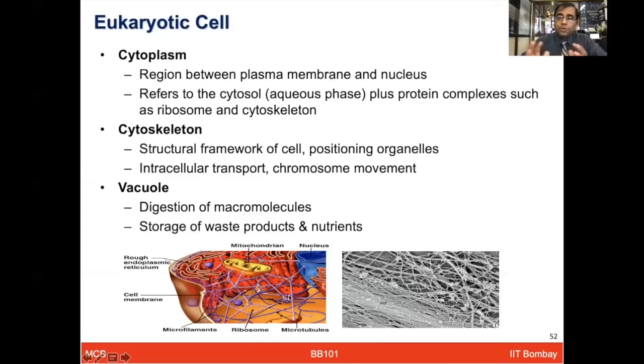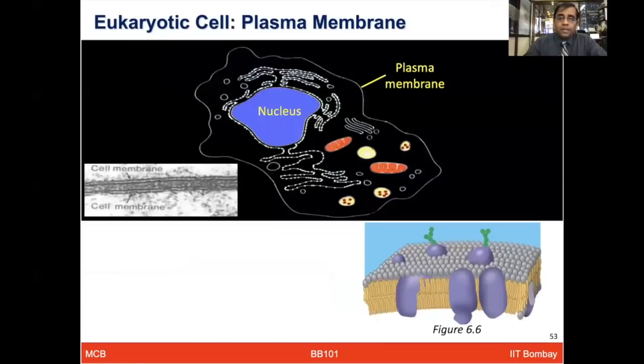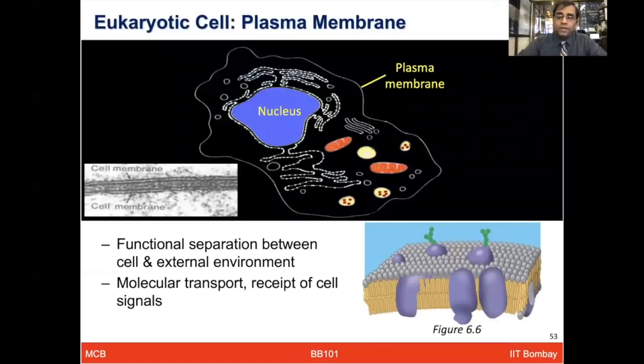Vacuole, which I just showed you in the plant, is quite distinct and helps in the digestion of macromolecules. Also, sometimes it works as a reservoir for waste products and nutrients. So I'll go through each of these organelles and their functions one by one. The plasma membrane provides an outer boundary, a separation through which the cell can receive signals from the external environment. It helps in the transport of material from inside to outside, and also in receiving signals from outside and conveying them to the cell.